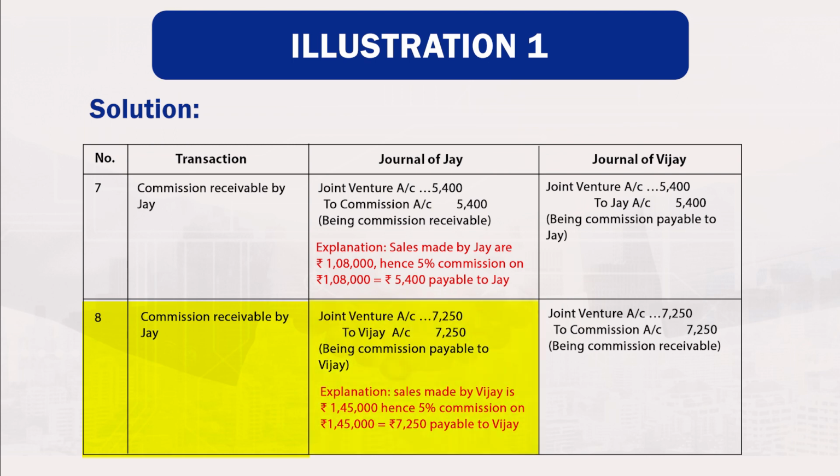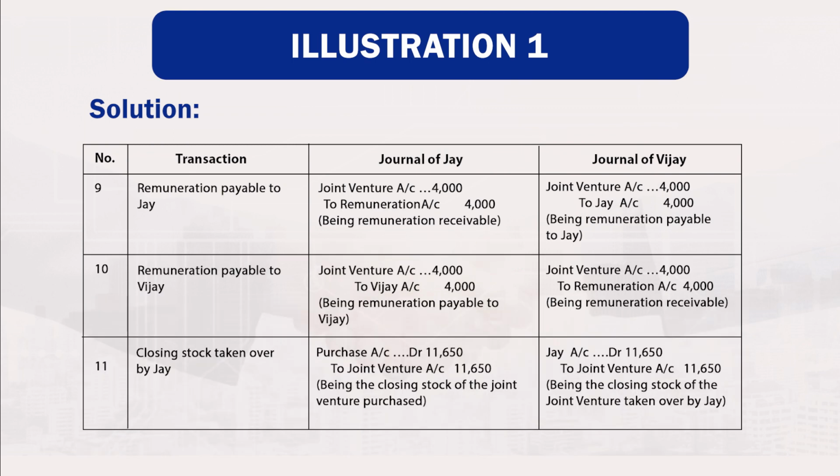8. Commission receivable by Vijay. Joint venture account debited 7,250 to Vijay account credited 7,250, being commission payable to Vijay. Explanation: sales made by Vijay rupees 1,45,000, hence 5% commission on 1,45,000 amount will be 7,250 payable to Vijay. Now, in the books of Vijay, joint venture account debited 7,250 to commission account credited by 7,250, being commission receivable.